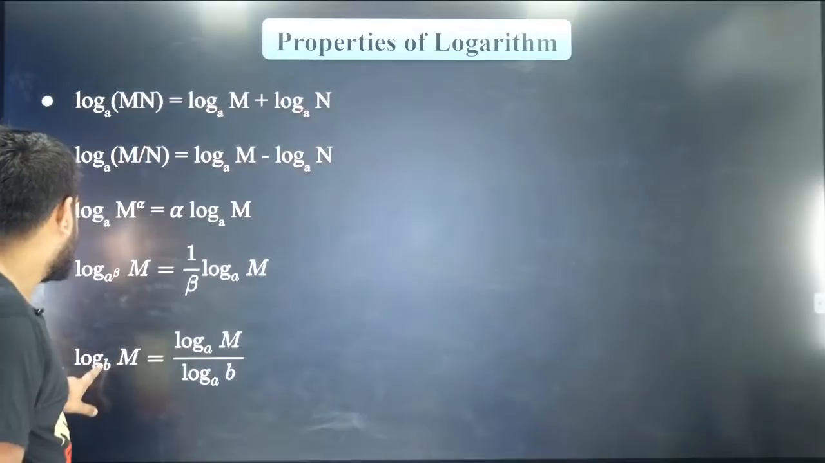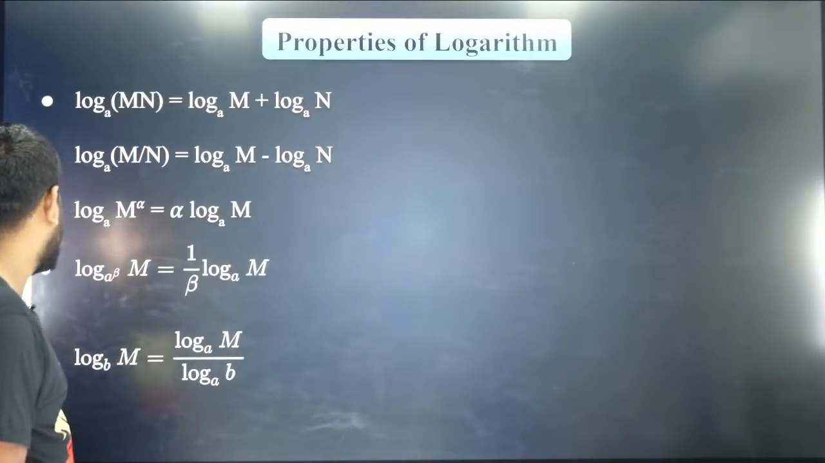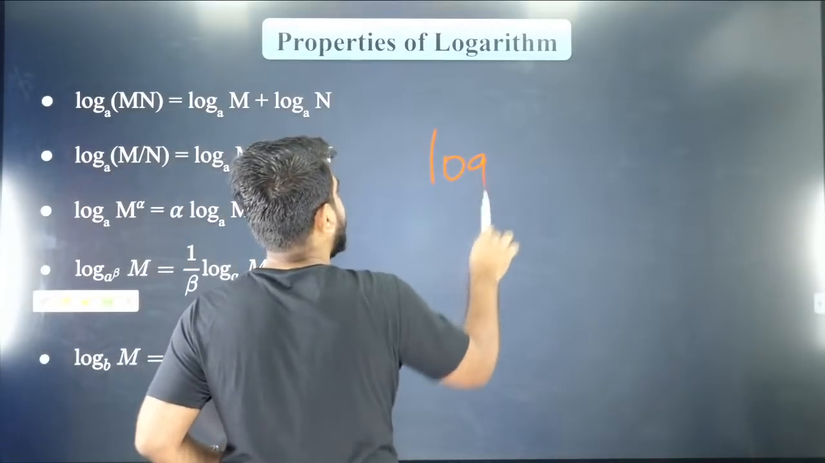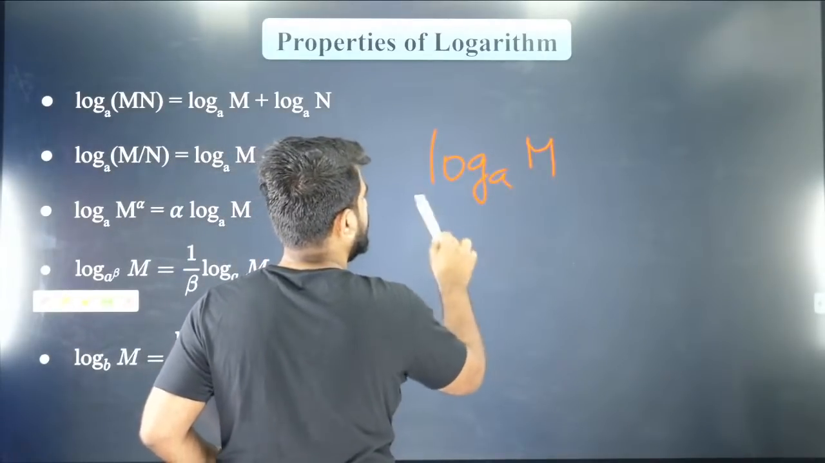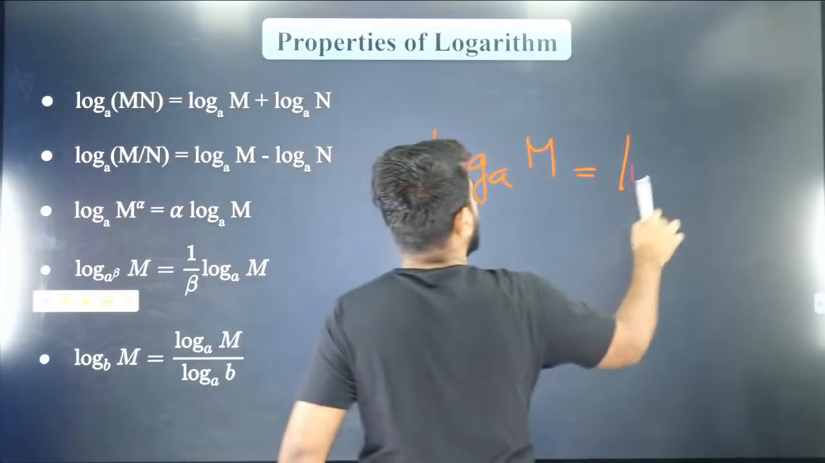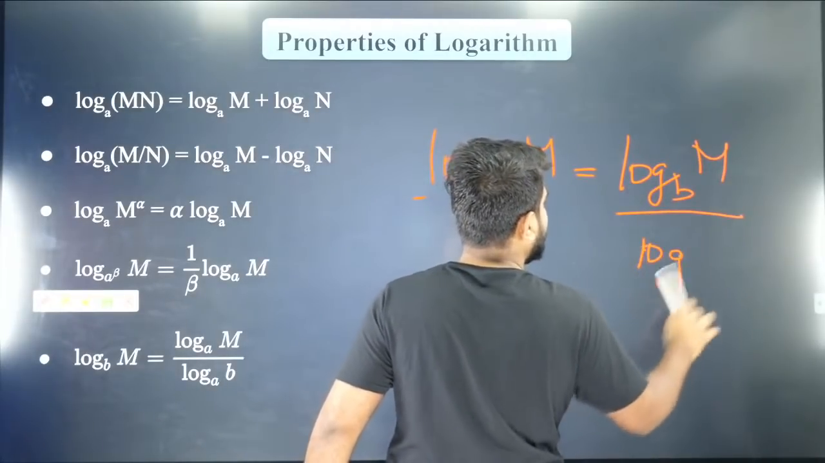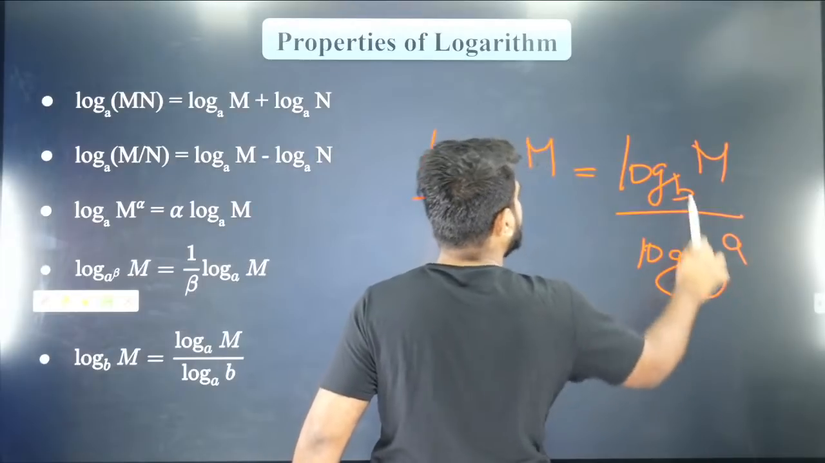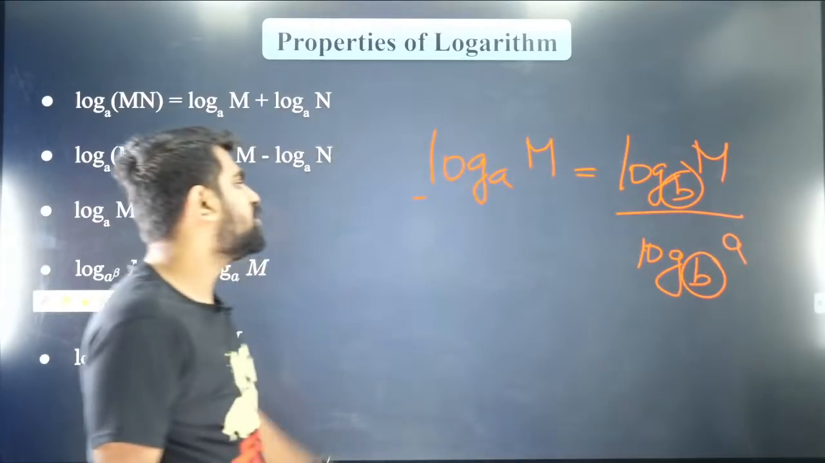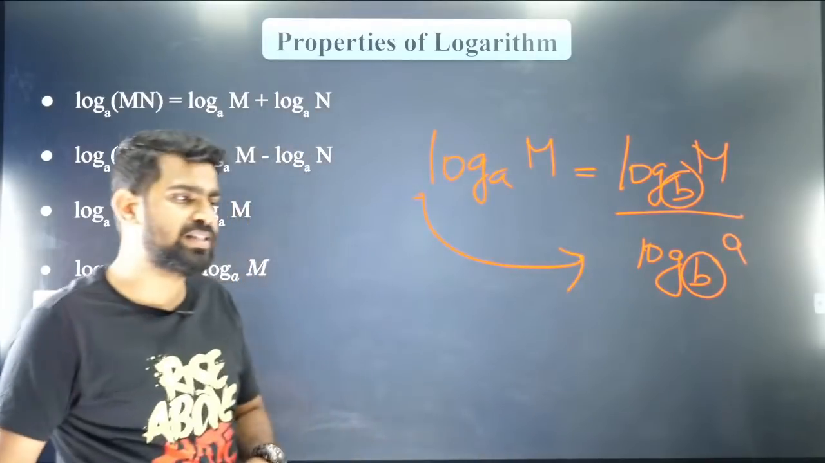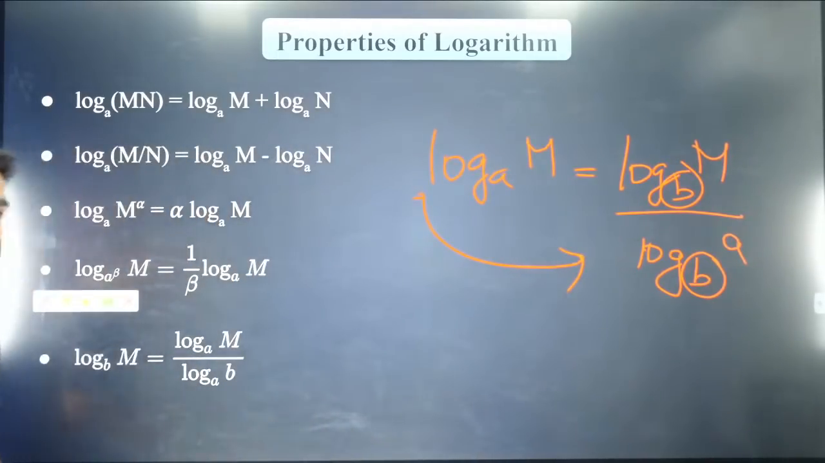And last one is change of base. So that is very important. So when you have log m to the base a, this can be written as log m to the base b by log a to the base b. So to some common base you can express them. So this is what we call as change of base. Very, very useful to solve some questions. Okay? Did you all like it? So shall I move forward?